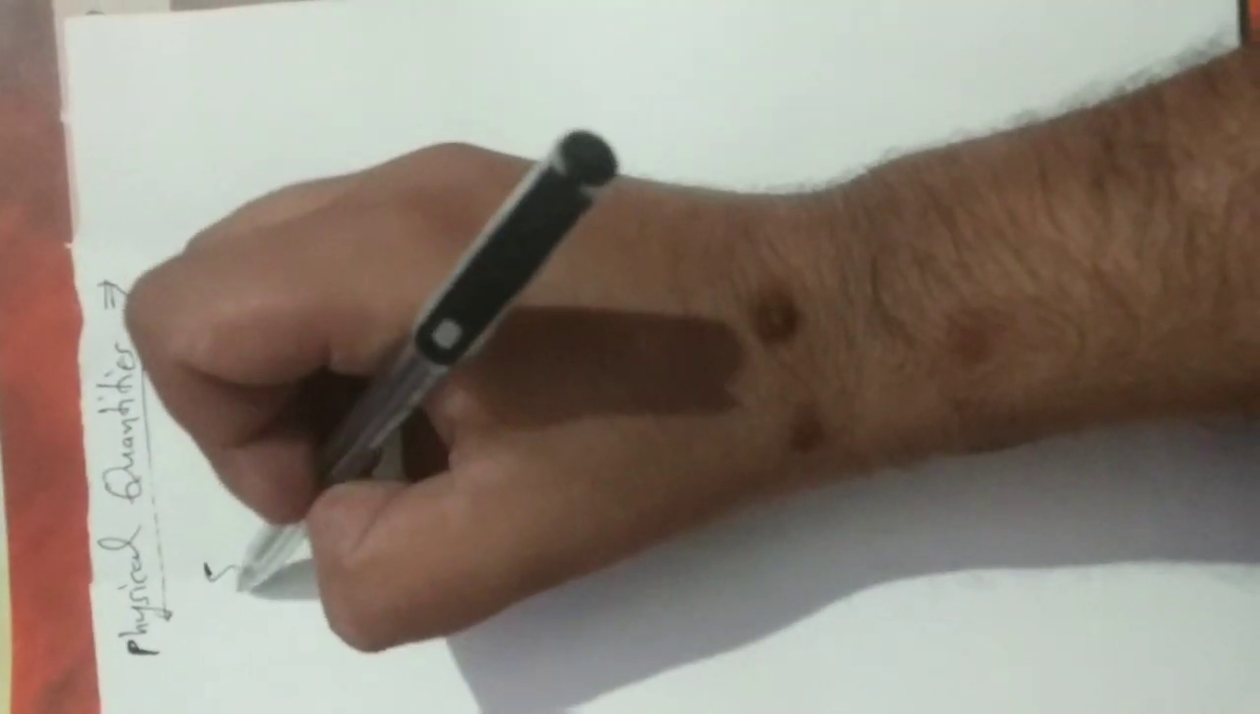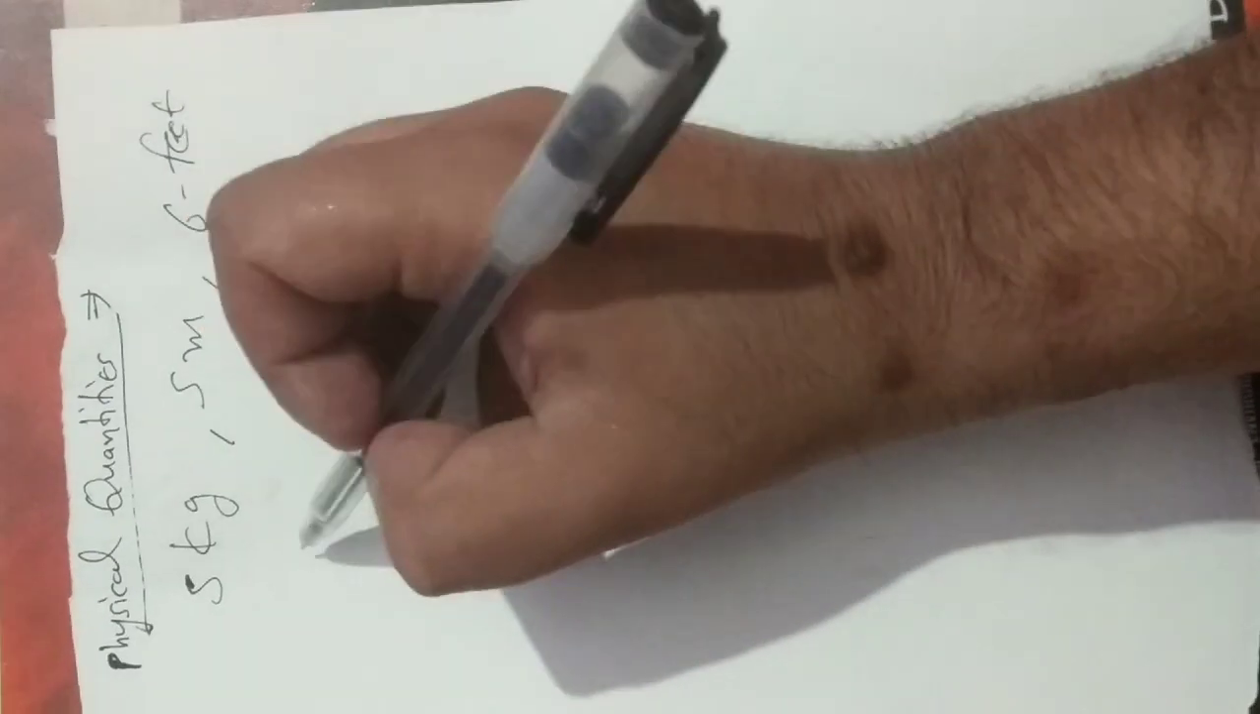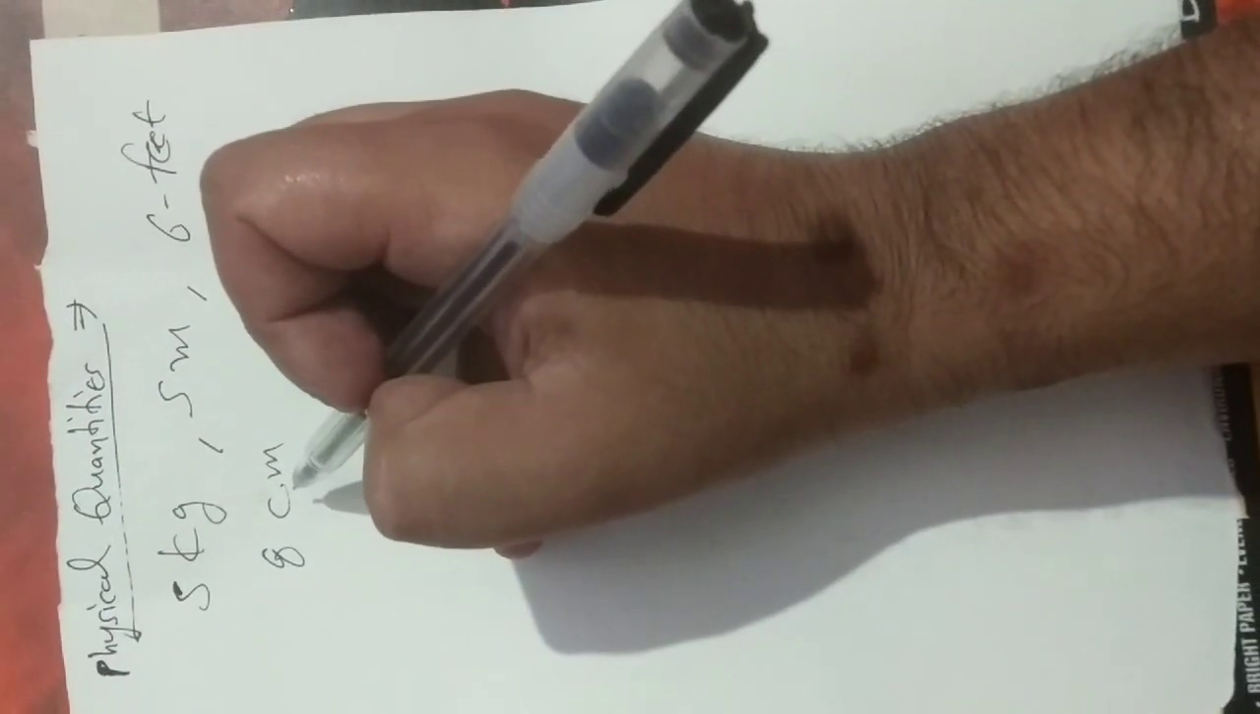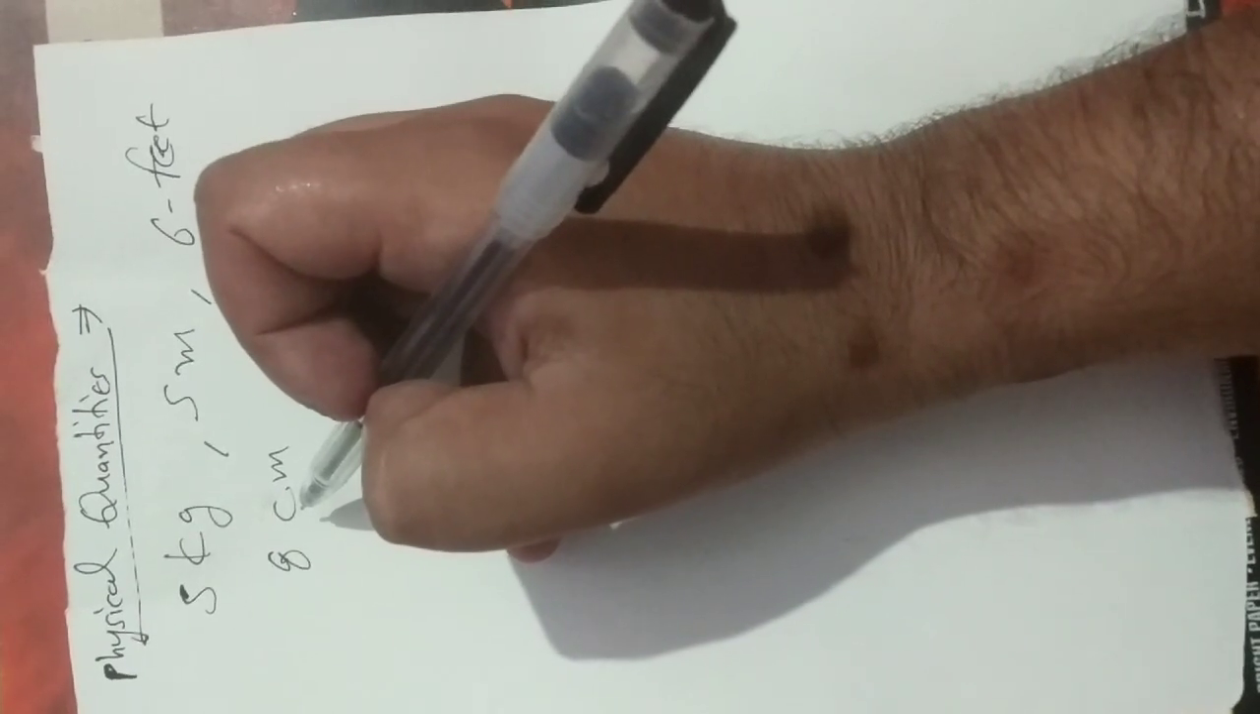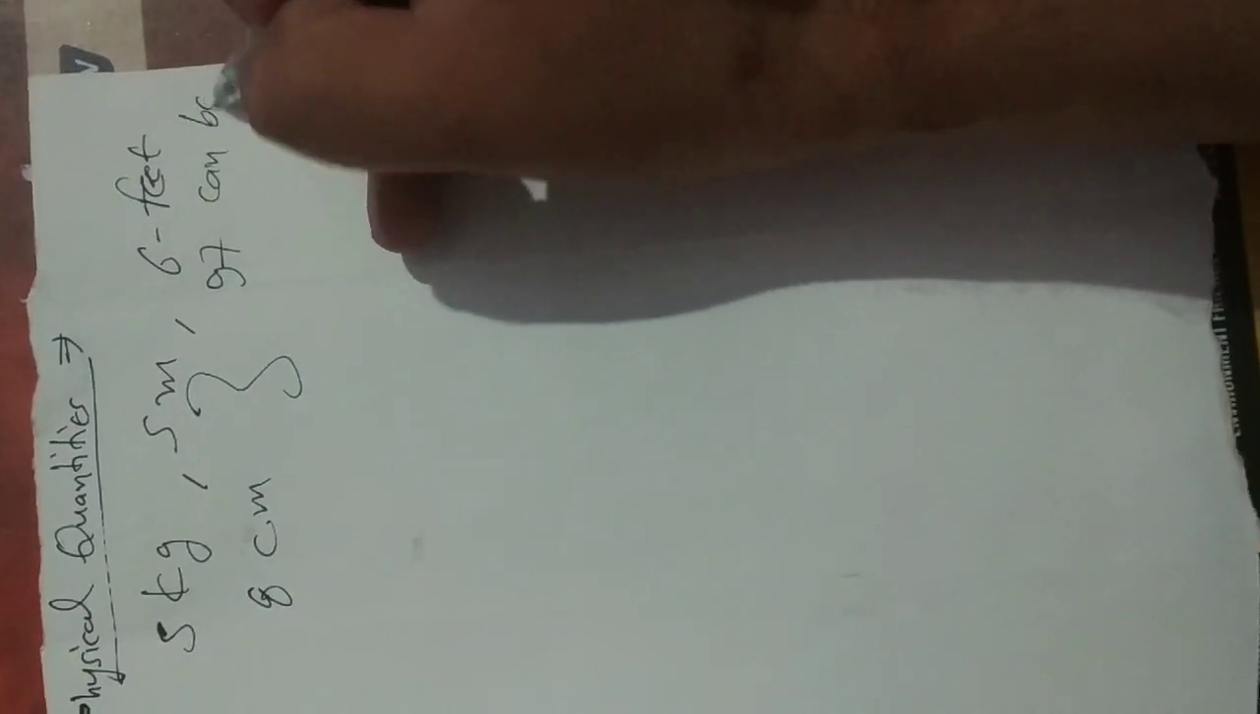Suppose 5 kilogram, 5 meter, 6 feet, 8 centimeter. These are physical quantities because they can be measured.